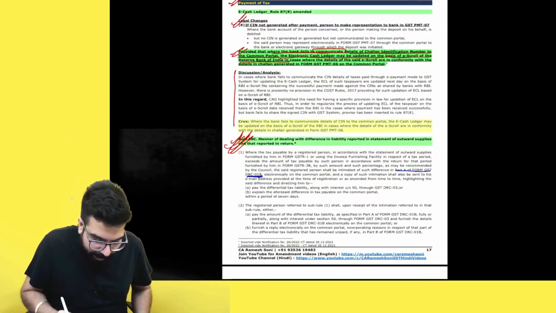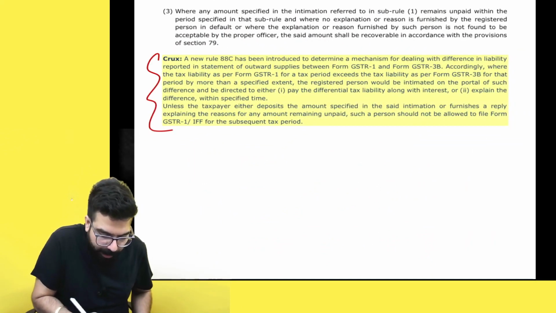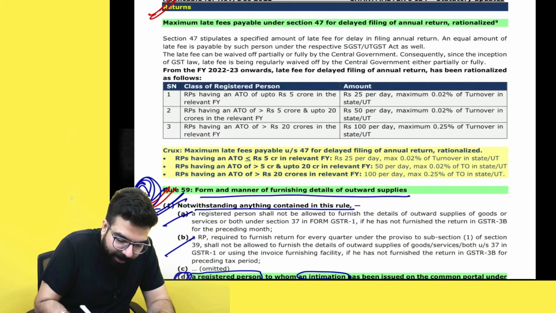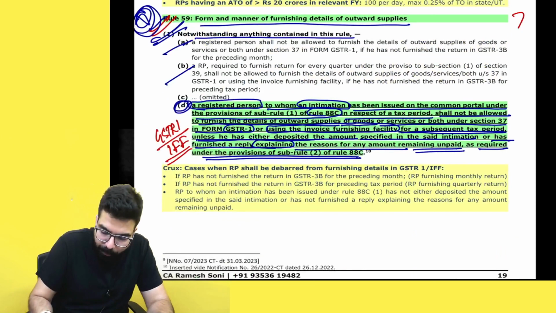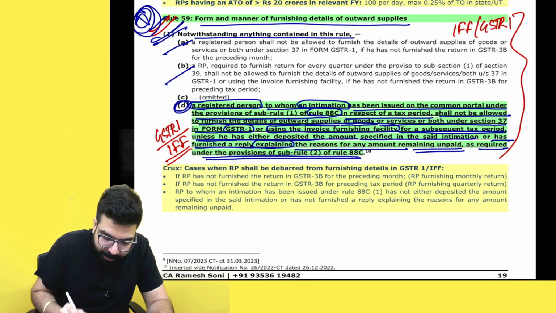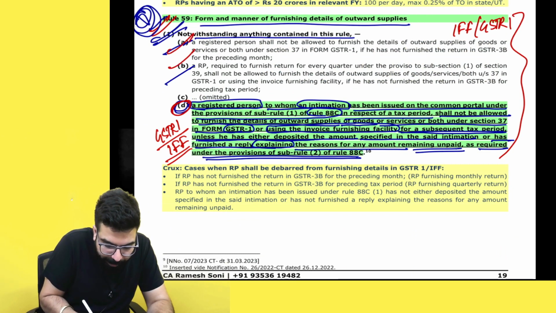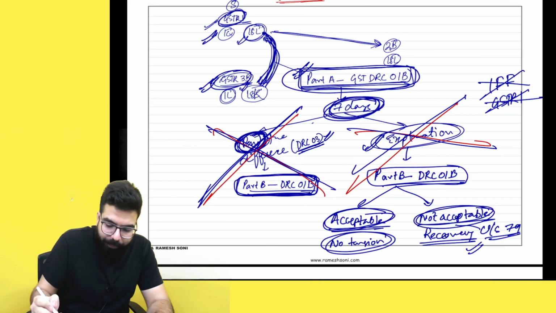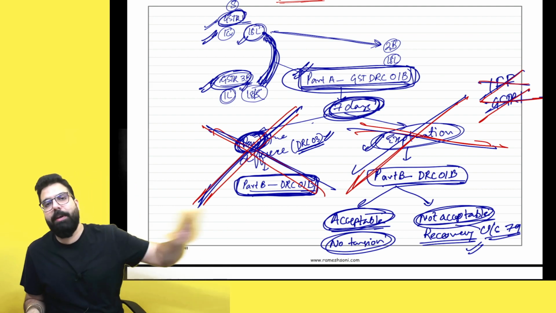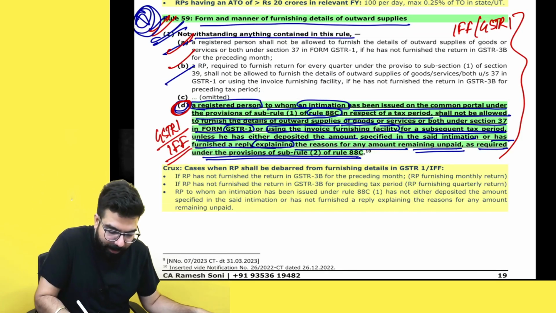This amendment, rule number 88C, what I have explained to you, I have written over here the crux also. Now, please come to the chapter of returns. In the chapter of returns, when is your invoice furnishing facility or GSTR1 blocked? These two were already there. One third point has been added: if you don't pay the differential or don't give an explanation, then GSTR1 or invoice furnishing facility for the next period will be blocked. Remember one thing, this is the amendment over here.